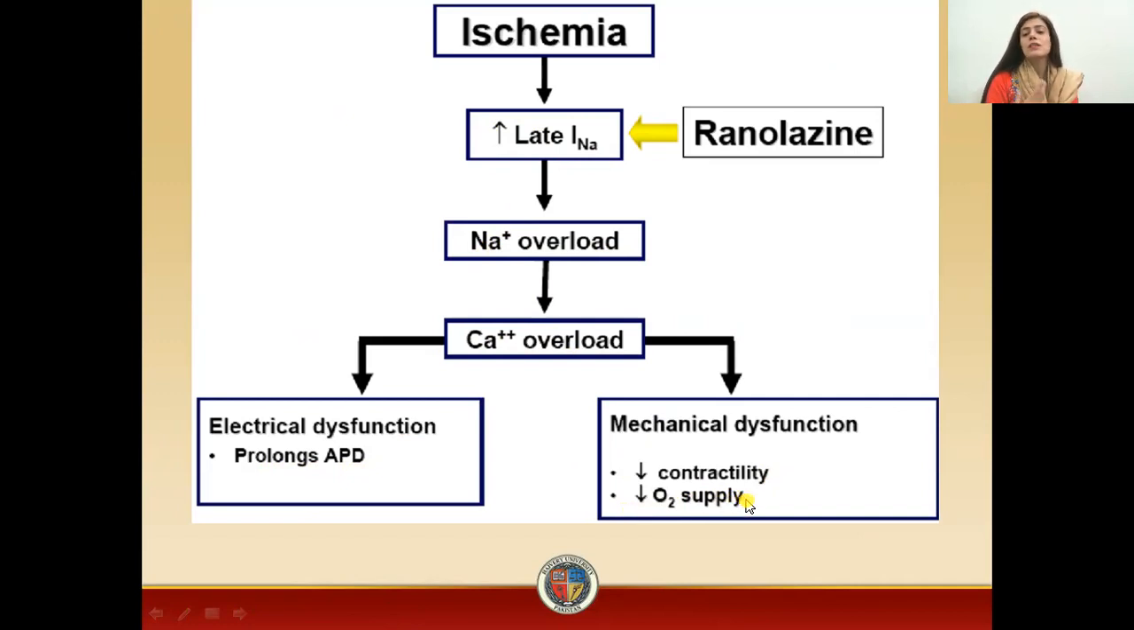Now, what your sodium channel blocker will do in this cycle is block these late sodium channels. As a result, there will be no sodium or calcium overload. As a result, there will be relief from the angina.